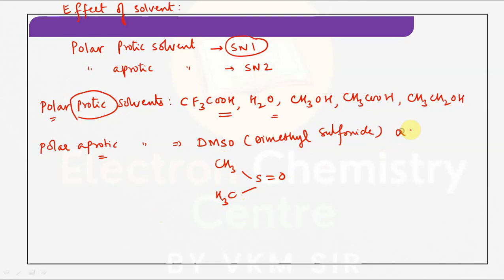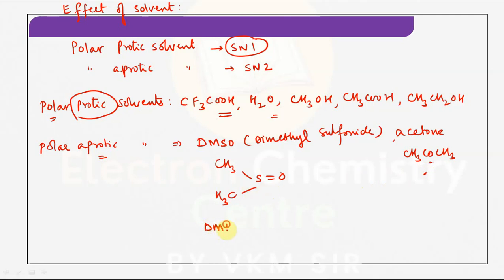Similarly, you can take the example of acetone, CH3COCH3. It is polar but aprotic, but its ionization power is very low. It cannot easily give ions.